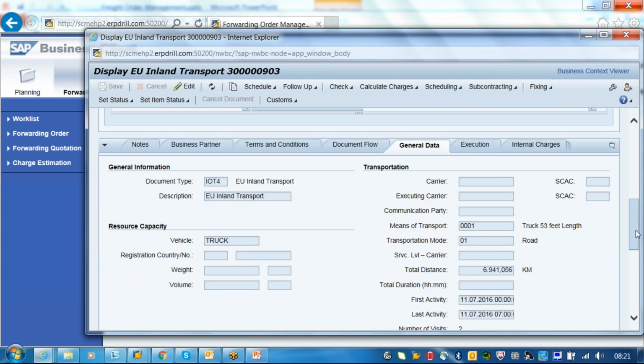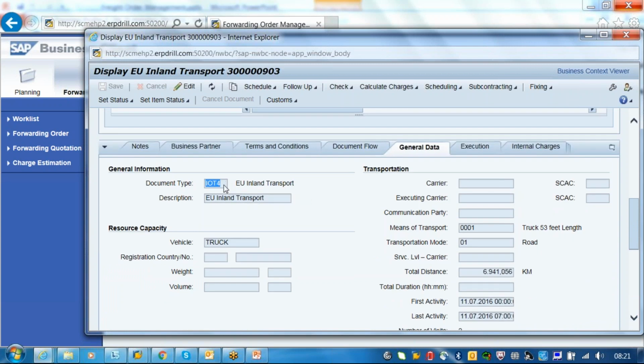So now it is coming from your transportation planning as a default type.